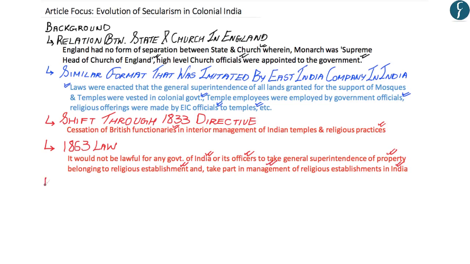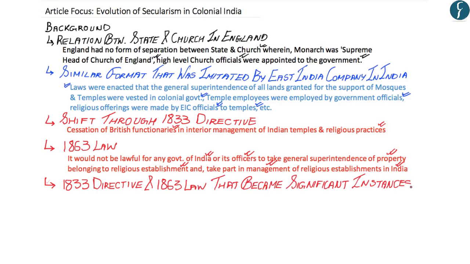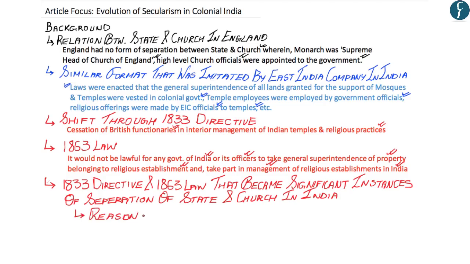And it is through the 1833 directive and the 1863 law that became significant instances of separation of state and church in India. And the reason for these instances, wherein the colonial government in India had to bow down for separation of state and church in India, even though the separation of state and church was not a part of England at that time, was that there was pressure from Christian missionaries.